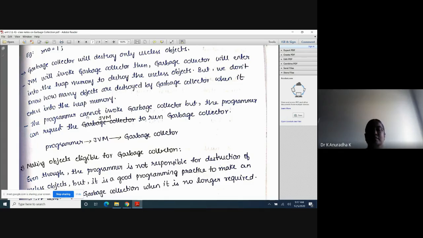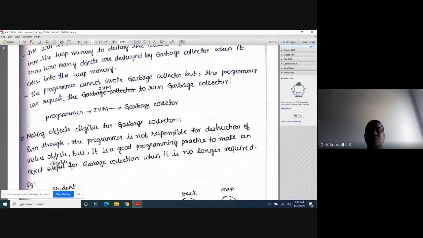Next, the programmer cannot invoke the garbage collector, but the programmer can request the JVM to run the garbage collector. The programmer cannot directly invoke the garbage collector, but through the JVM we can make a request to run it.